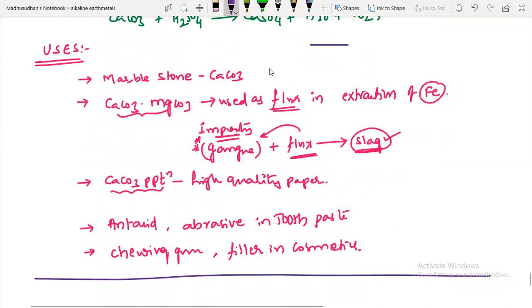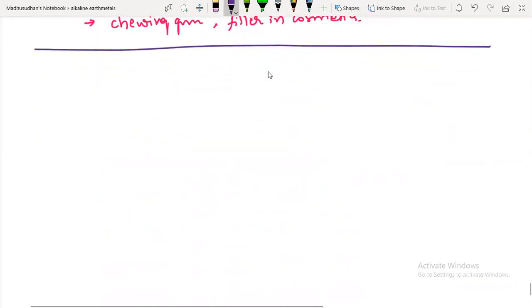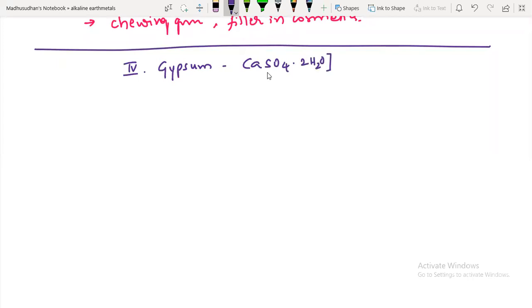Okay, we'll move to another concept. Fourth important compound, that is gypsum. What is the formula of gypsum? Calcium sulfate with 2 moles of water is called gypsum.